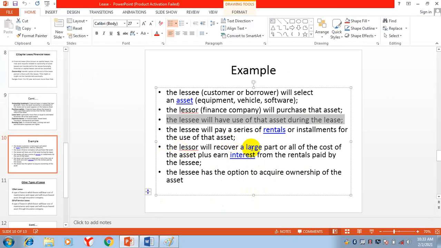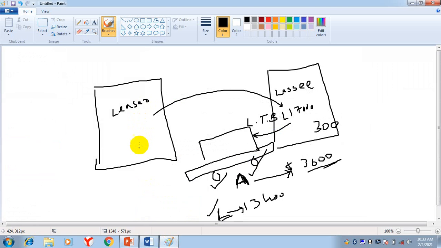The lessor will recover a large part or all of the cost of the asset plus earn interest. So the lessor, just like I told you, will receive the 15,000 cost plus 2,000 interest.